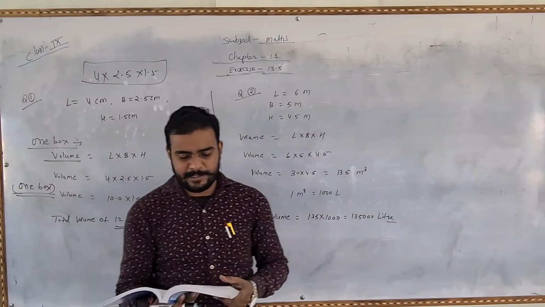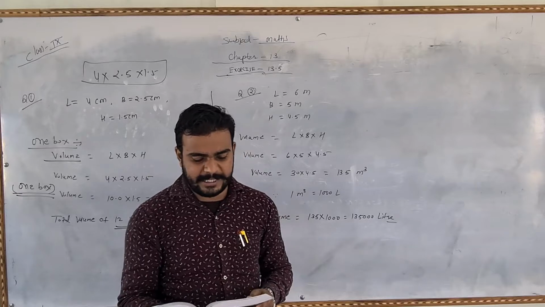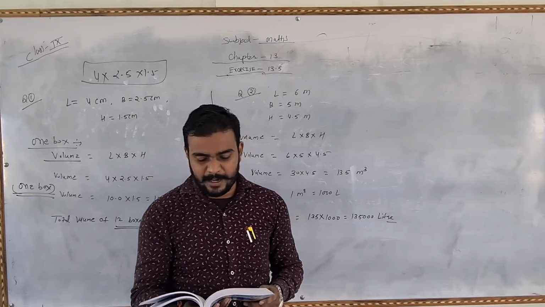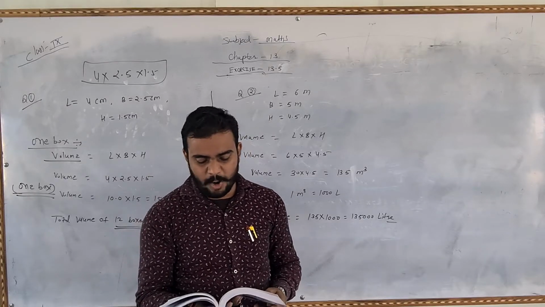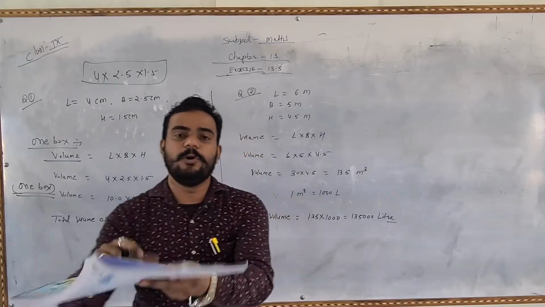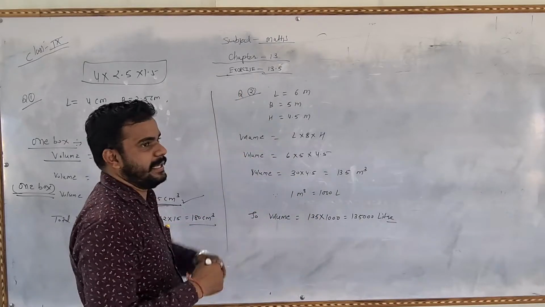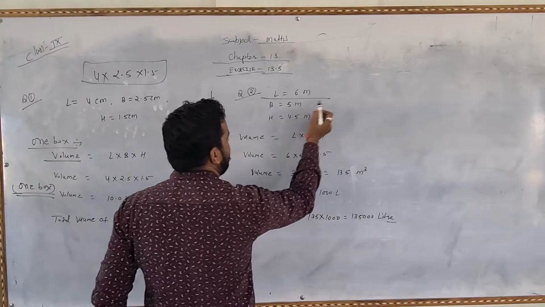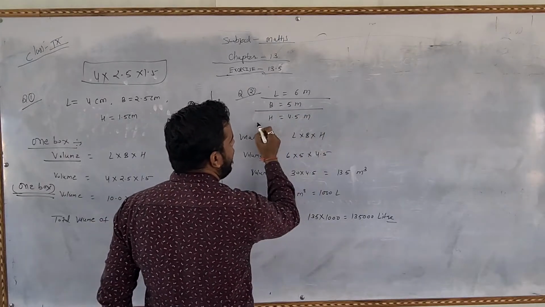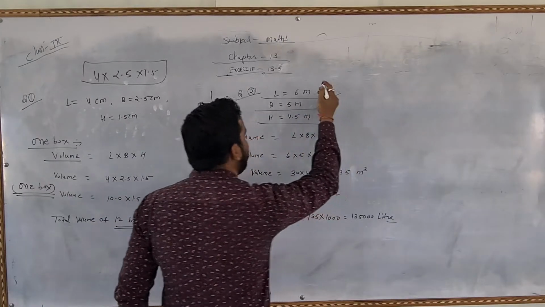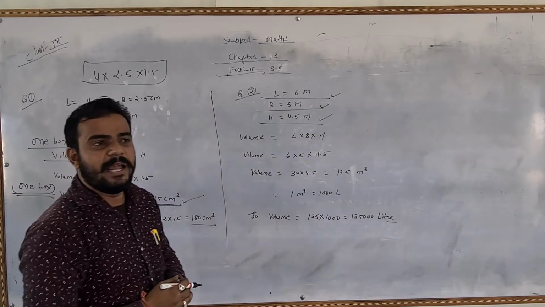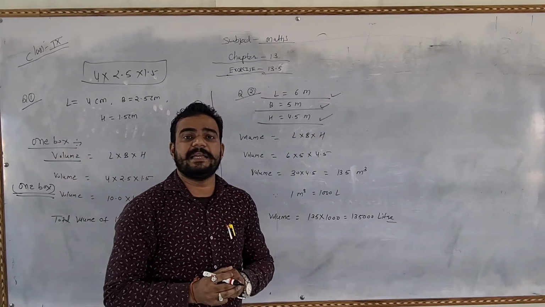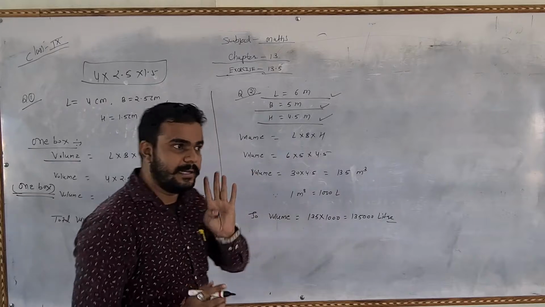So the second question: a cuboidal water tank 6 meter long, 5 meter wide, and 4.5 meter deep. How many liters of water can it hold? एक cuboidal water tank है, इसकी length given है 6 meter, breadth is given 5 meter, and the height is given 4.5 meter. These three things are given, and we have to find out the volume of the tank in liters. Liter में आंसर फाइंड करना है.